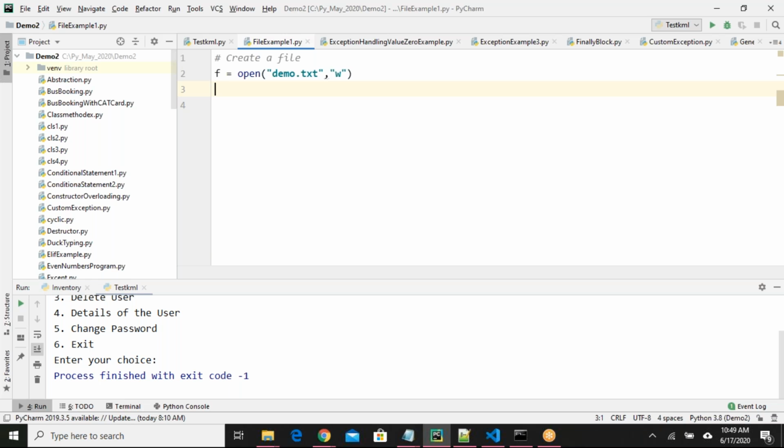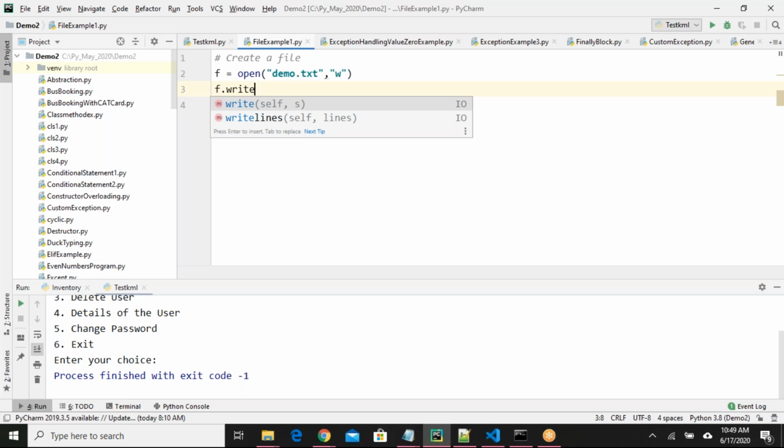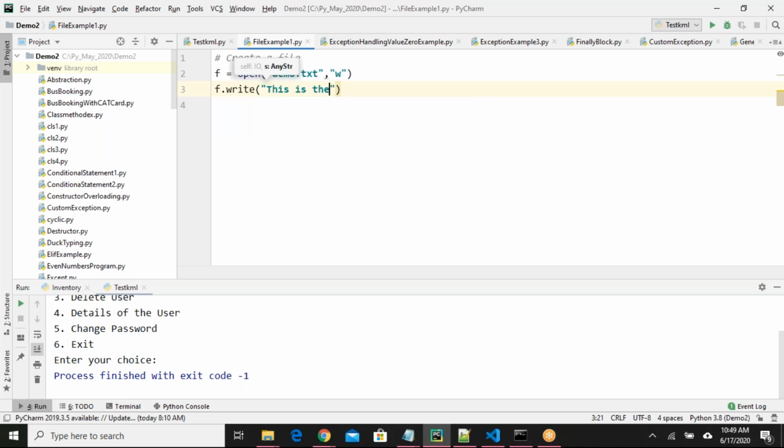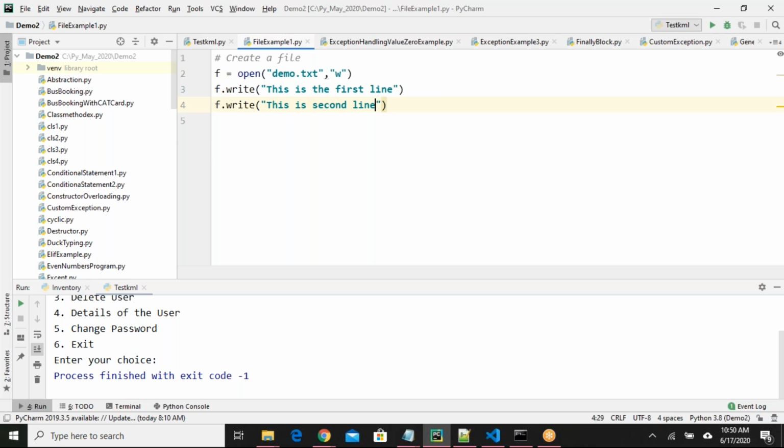Next, I want to add some data. How to add data? It's very simple. I have to say write, or I can use writelines also. Let us see one by one. This is the first line. Again, I'll say f.write, this is the second line. Some random data I'm giving here. If I write only this much code, that is enough for us to create one file and to write some information, some data, some content into the file.